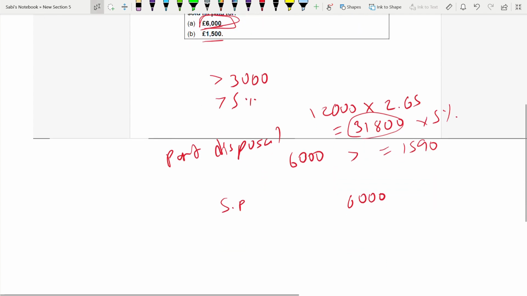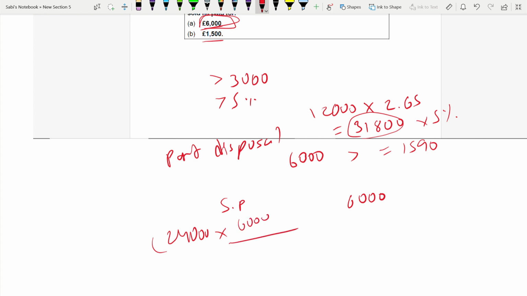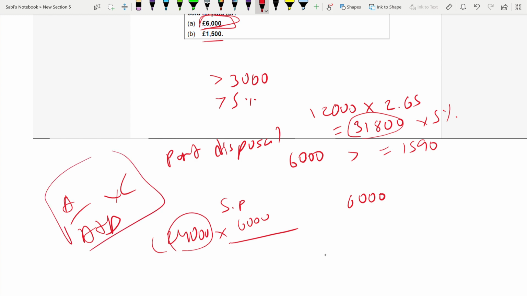So here 24,000. The fraction is this. You have to take the sale proceed 6,000. This is the way you do part disposal. If you're not understanding why I put 6,000 in the numerator, it's A plus B into C, the cost. 24,000 is the cost. I've done it in my lecture 9.